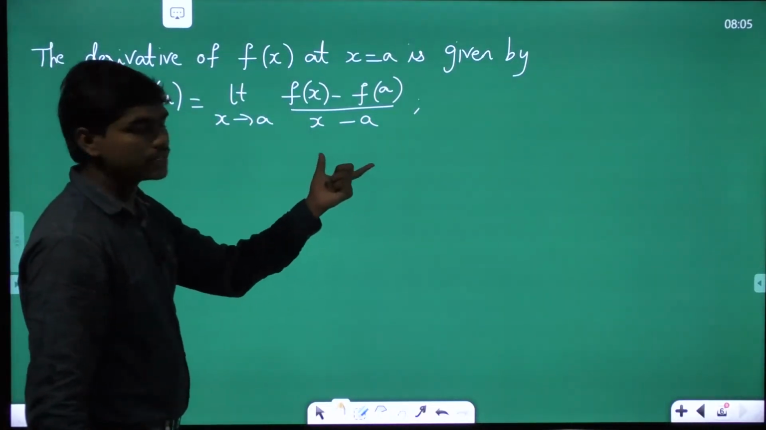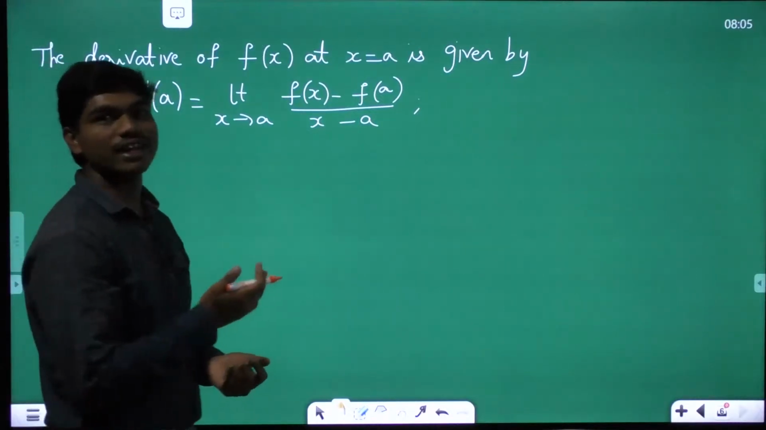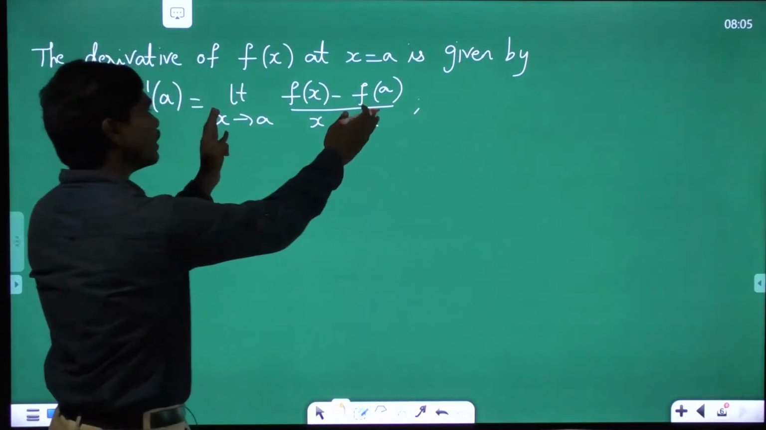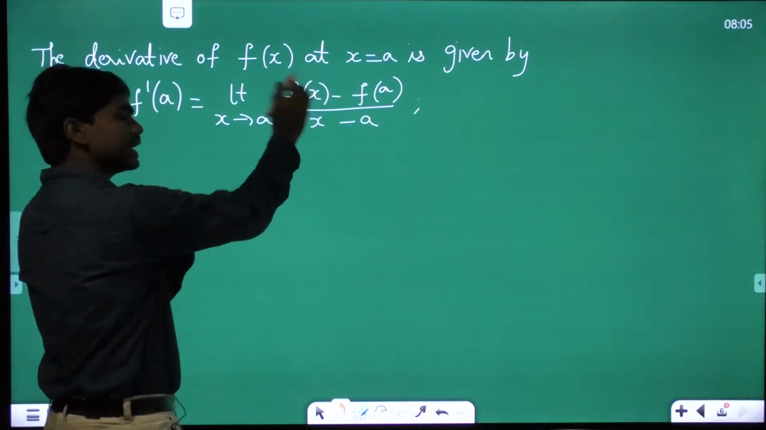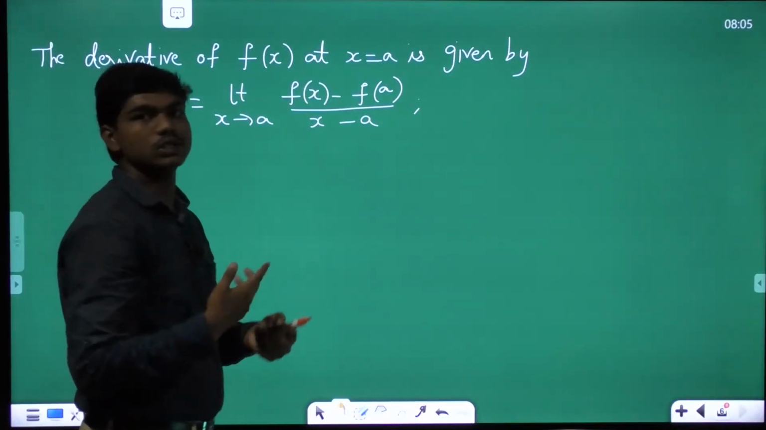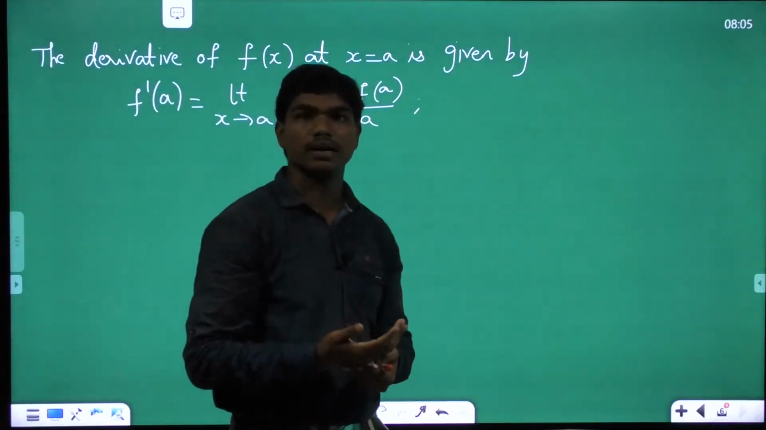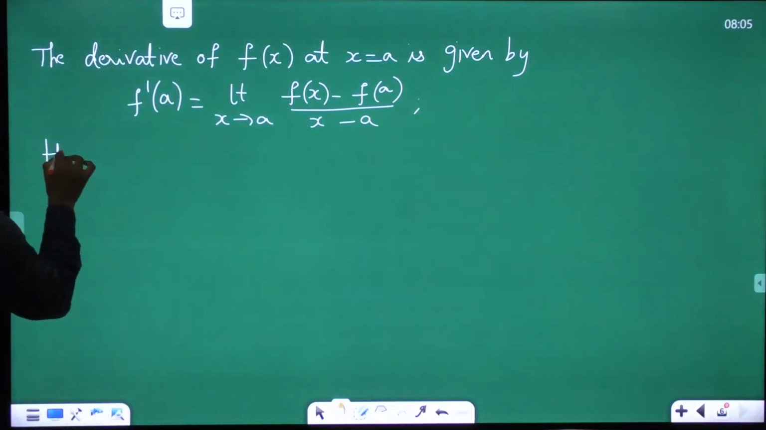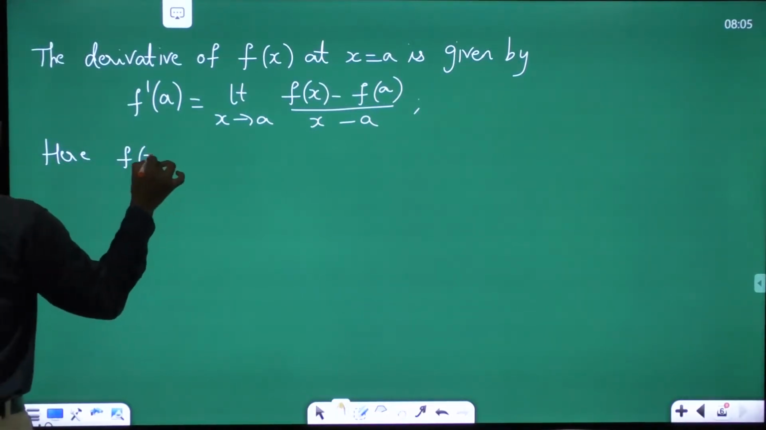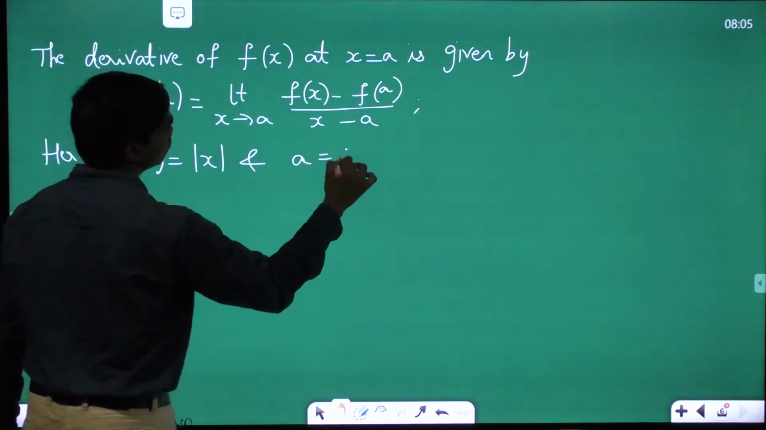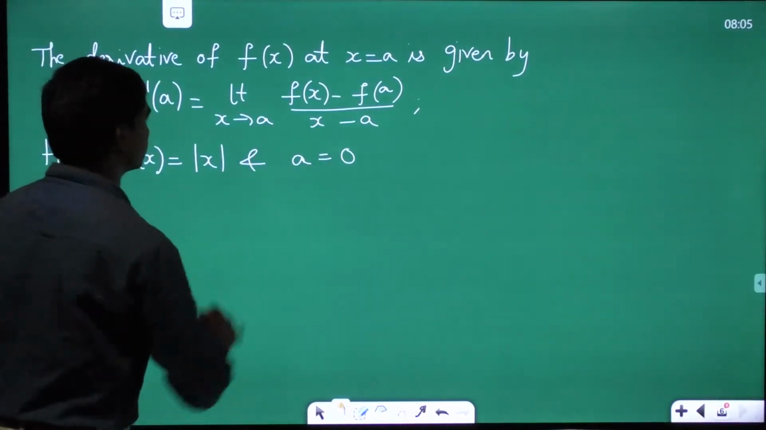Now, for the limit to exist, we have one condition: left hand limit should be equal to right hand limit, correct? So let us evaluate this particular limit by taking f of x as mod x and point a as 0, because we are trying to see whether mod x is differentiable at x equal to 0 or not. So here in this particular case, f of x is equal to mod x and a is equal to 0.